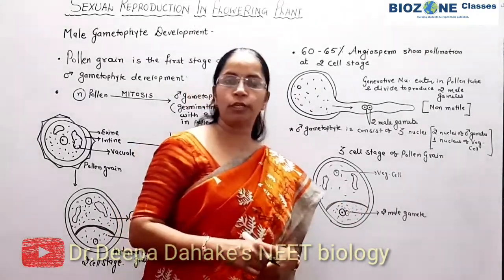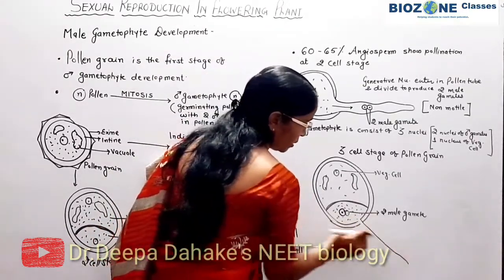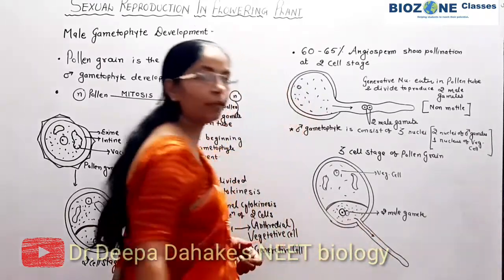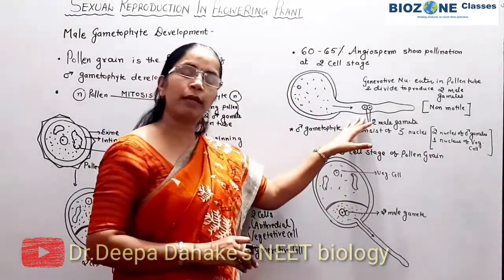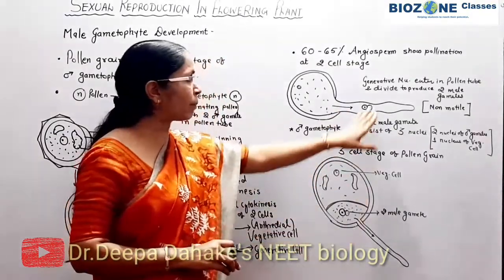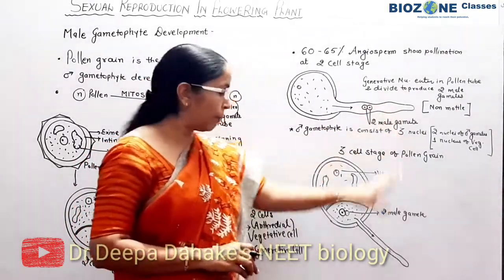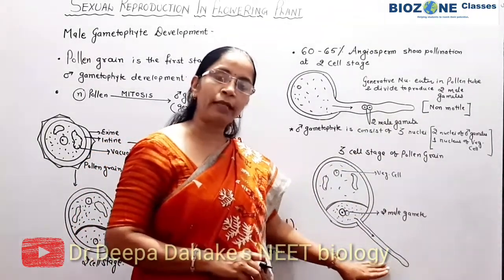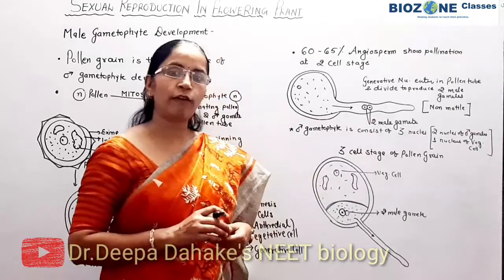Then after pollination takes place, and upon pollination, when the pollen tube is developed, the male gametes enter inside the pollen tube. So at the end, you remember the structure is similar to what we studied in the 2 cell stage, but with one difference. There, the generative cell enters inside the pollen tube, but here the 2 male gametes enter inside the pollen tube, and then they reach the ovule, towards the female gametophyte, the embryo sac.